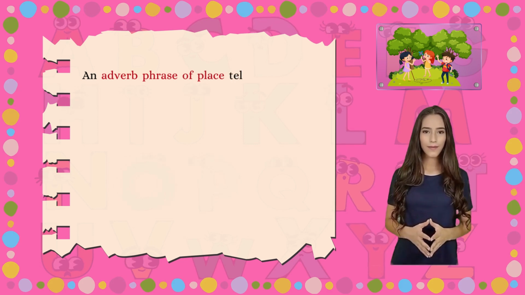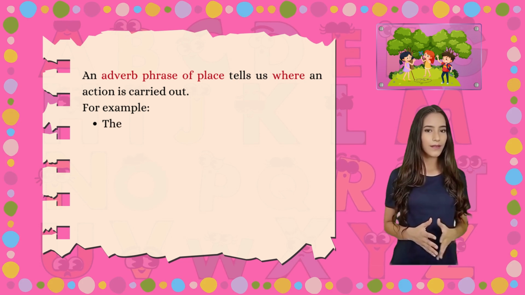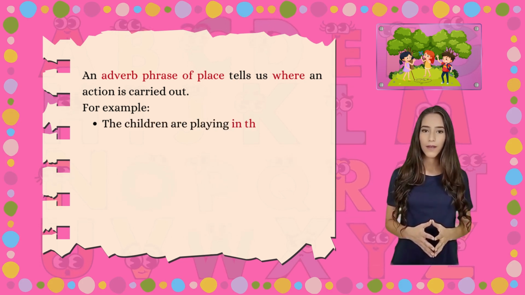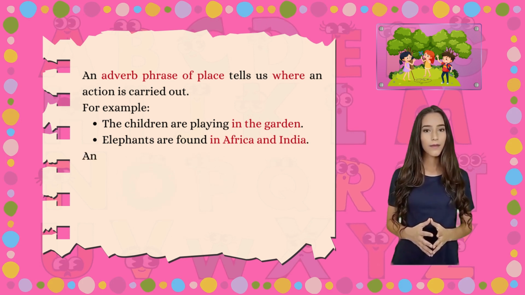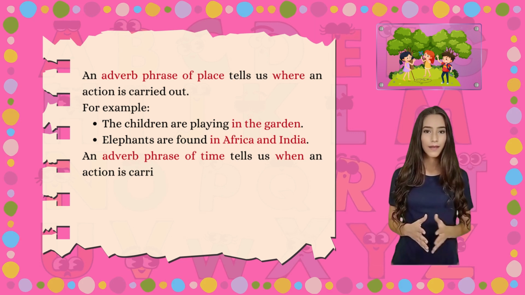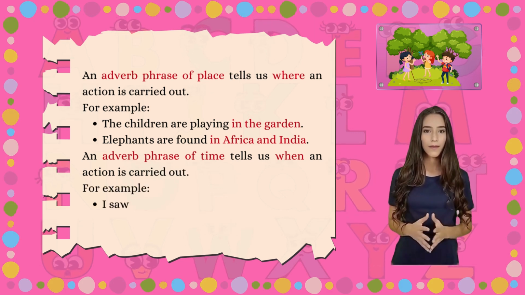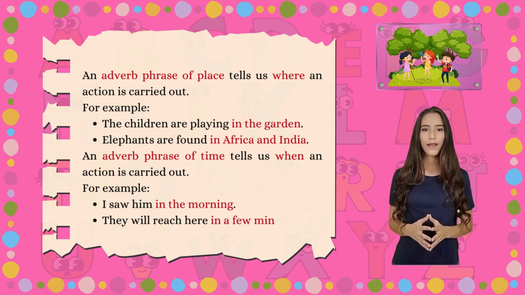An adverb phrase of place tells us where an action is carried out. For example, the children are playing in the garden. Elephants are found in Africa and India. An adverb phrase of time tells us when an action is carried out. For example, I saw him in the morning. They will reach here in a few minutes.